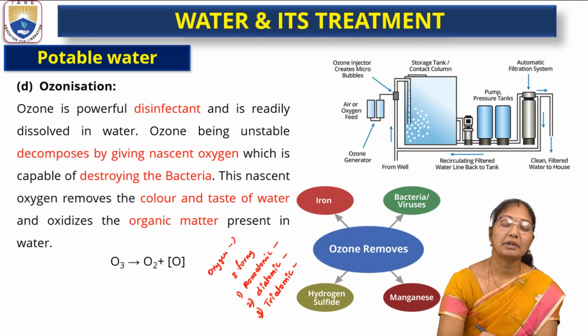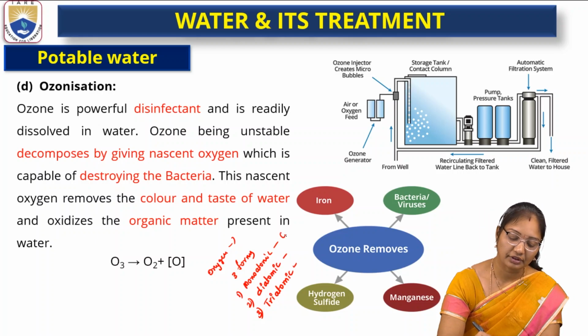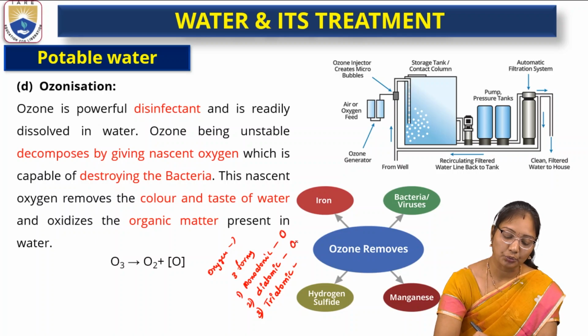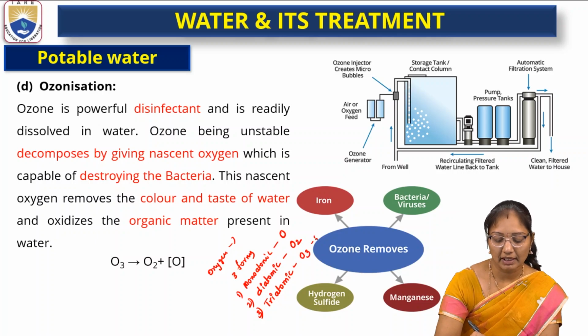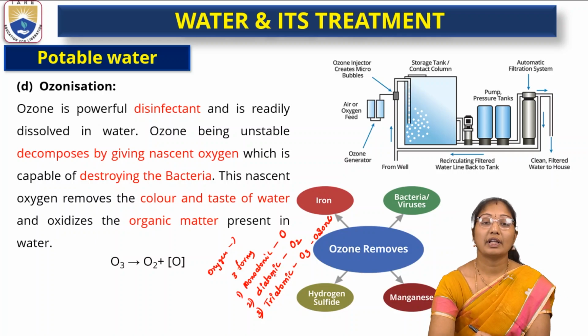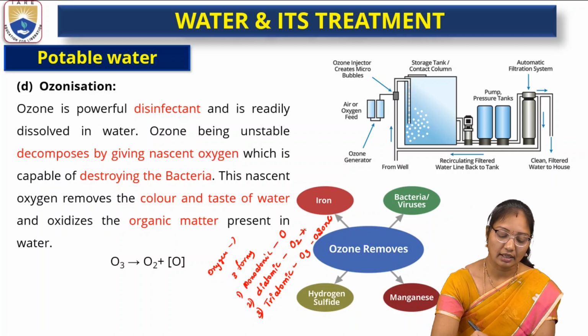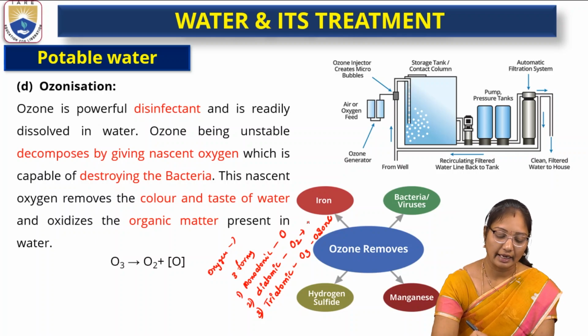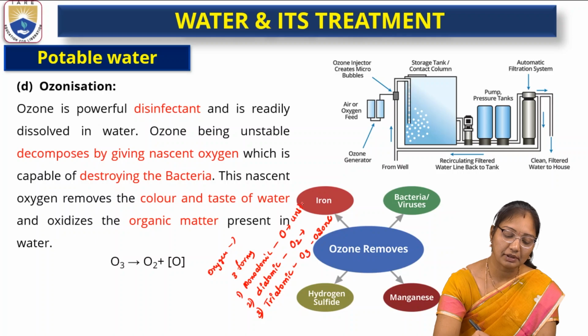So the monoatomic is nothing but the nascent oxygen. This is O. Diatomic is O2. Triatomic is O3. O3 is nothing but ozone. Diatomic is the gas which we take as air. And monoatomic is the most unstable oxygen atom.